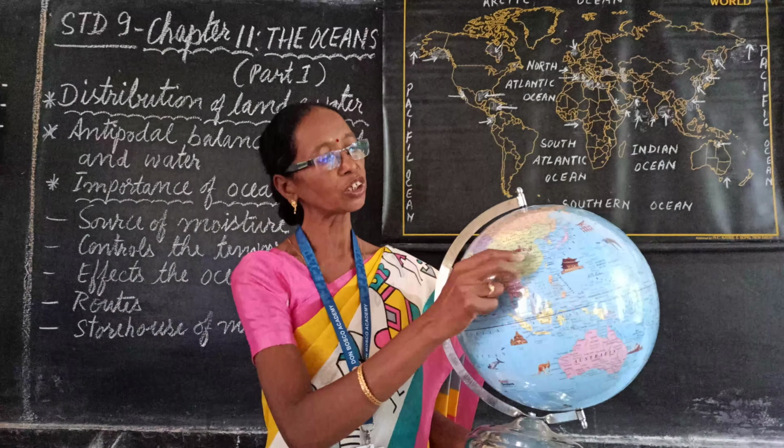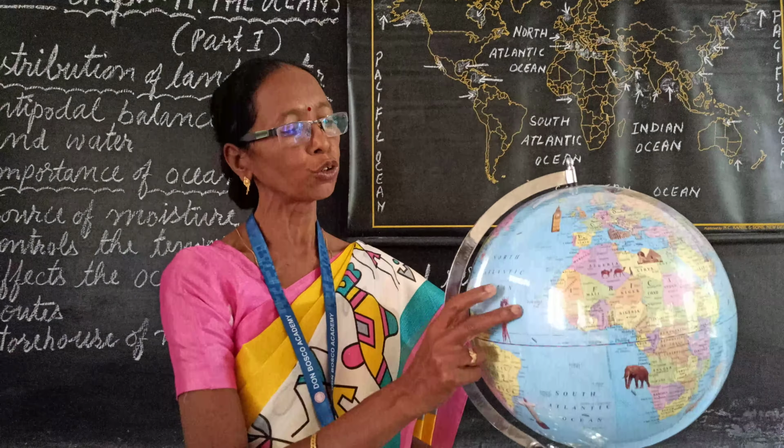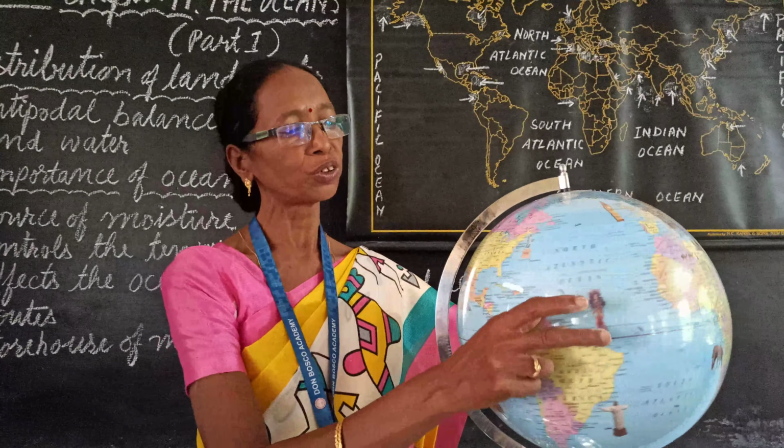If you see there are some other interesting factors. In the northern hemisphere of the globe, there are large land masses located. And in the southern hemisphere, only a small part is land, south of the equator. So, a large part of water body is found in the southern hemisphere.